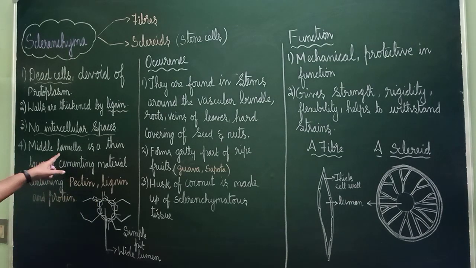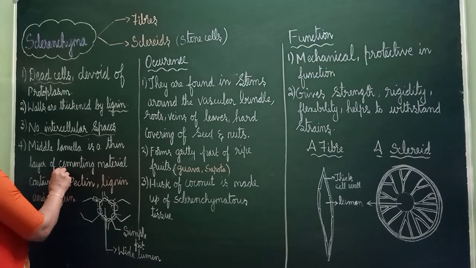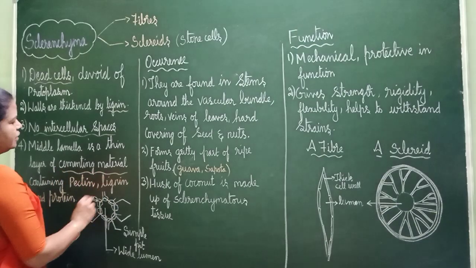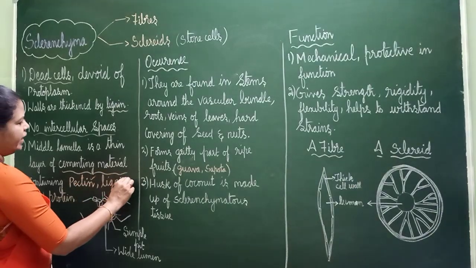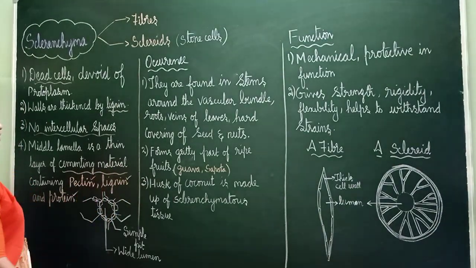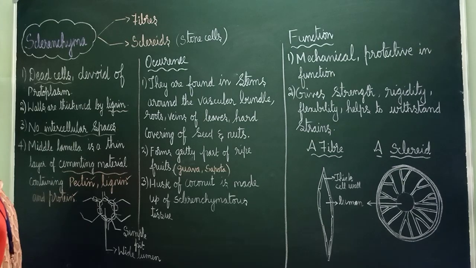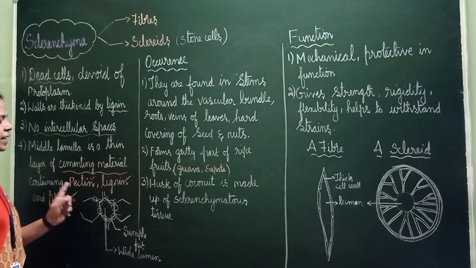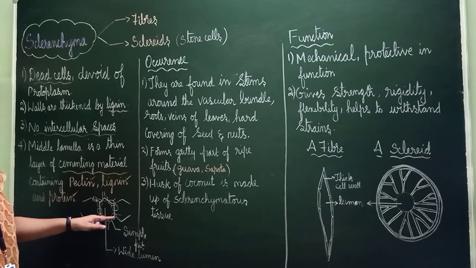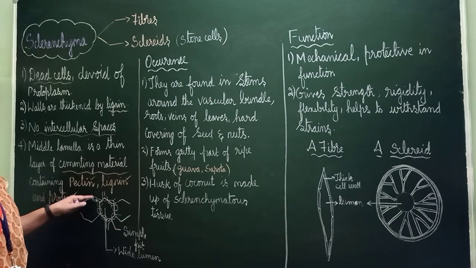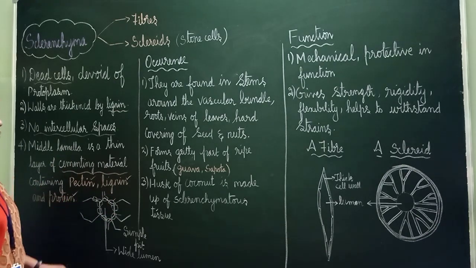The middle lamella, which I will show in the diagram, is a thin layer of cementing material containing three things: pectin, lignin and protein. PLP: pectin, lignin and protein. So the thin inner layer is made up of pectin, lignin and protein.